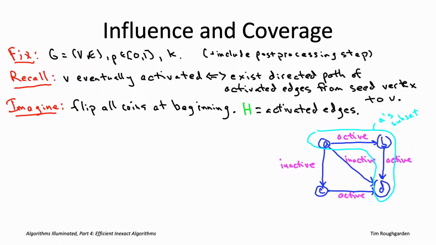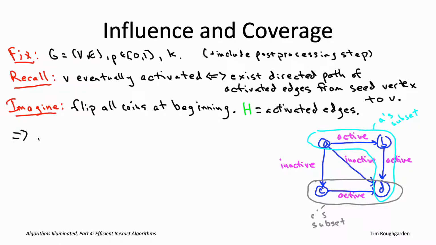Similarly, the set corresponding to C is all the vertices reachable from C along a directed path of activated edges. So you can get from C to itself, you can get from C to D, and that's going to be it. So what you can then say is that the number of people that wind up activated is exactly the coverage of the subsets corresponding to the seed vertices. So for example, if you pick the subset corresponding to A and the subset corresponding to C, then you wind up activating all 4 vertices, and that's because the coverage of those two sets is all 4 vertices.